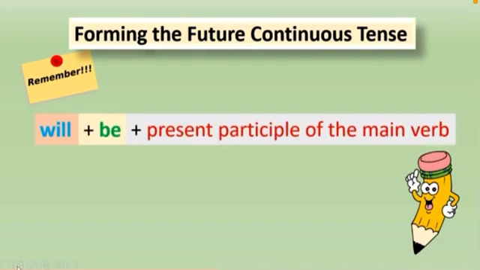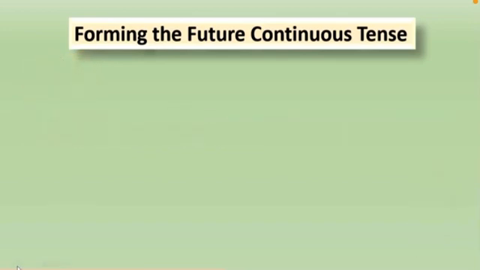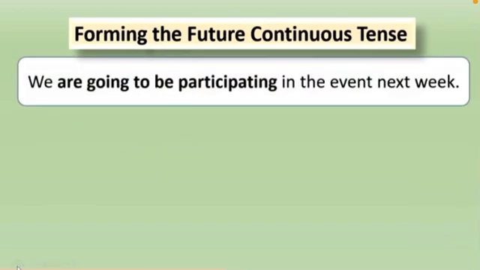Do you think this is the only way to form this tense? Let's see. We are going to be participating in the event next week. Here is an example of a sentence about an ongoing future action. It contains this form: are going to be participating.